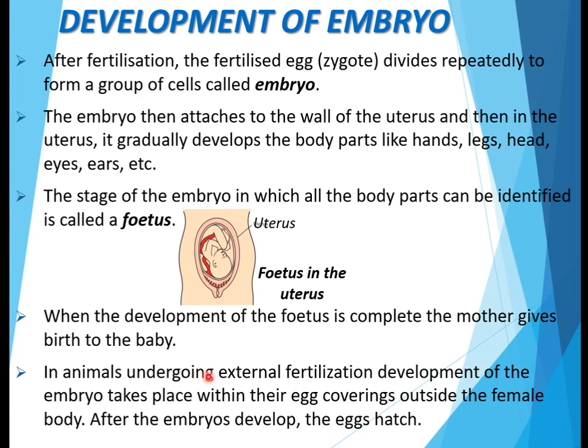In animals undergoing external fertilization, development of the embryo takes place within their egg coverings outside the female body. Fusion has taken place outside the female body, and now development of the embryo also takes place in the egg coverings outside the female body. After the embryos develop, the eggs hatch.